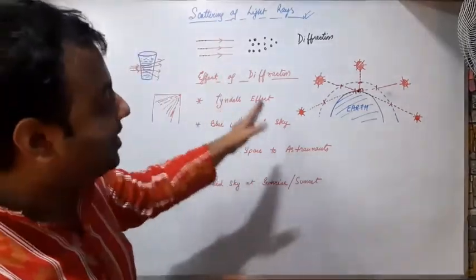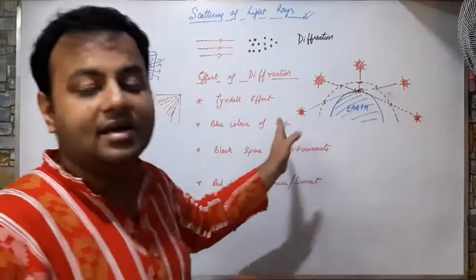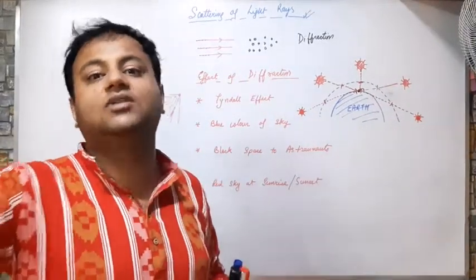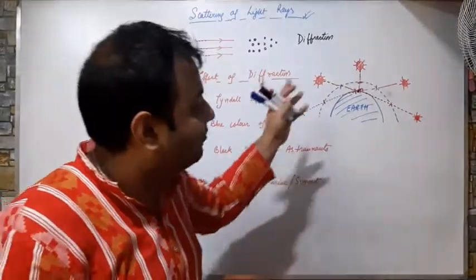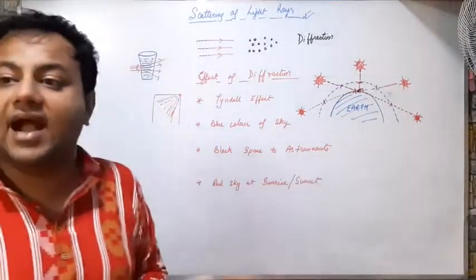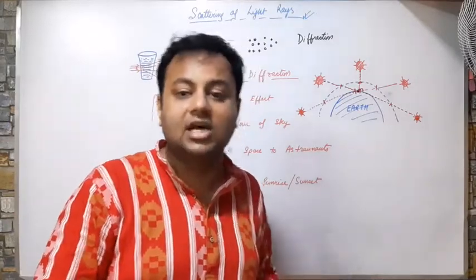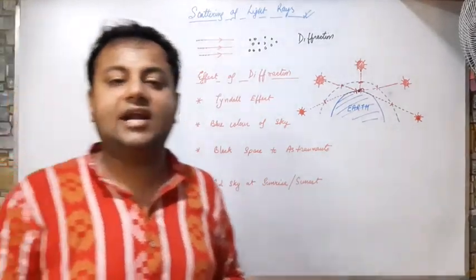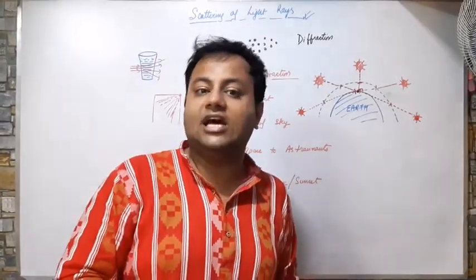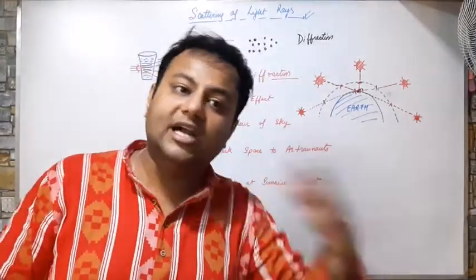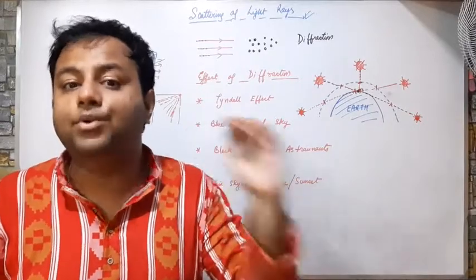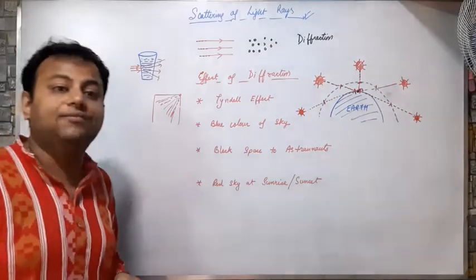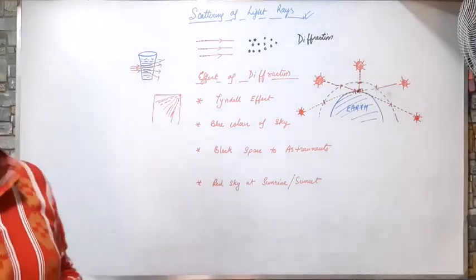So depending on the position of the sun, the light of the sun rays has to travel different distances of the Earth's atmosphere, and due to the different distance, the scattering takes place more or less. If the scattering takes place more, we can see only red color. If the scattering takes place less, we cannot see any color, we will see white color. And if moderate scattering takes place, we will see the blue color of the sky. So this is how the scattering causes the different colors in the sky.